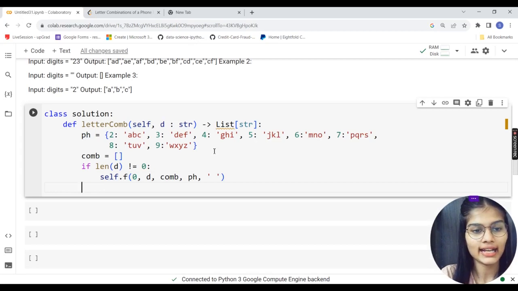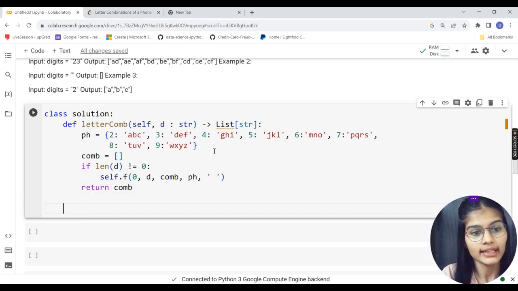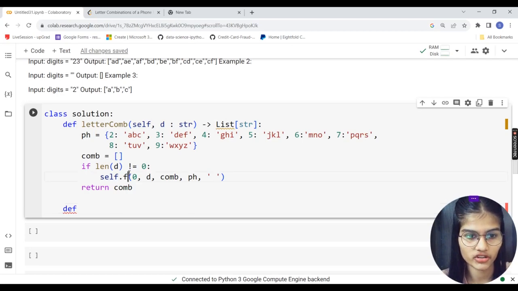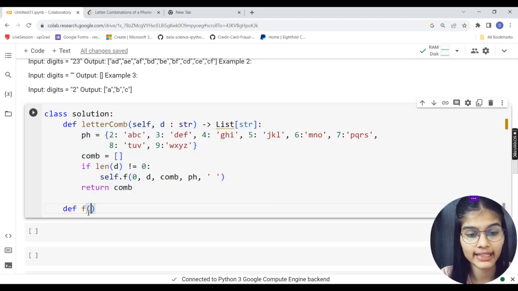Right, this thing. And I will simply return my comp, that is my combinations. The very first thing, right? Secondly, I'm making one more function, and that's this particular function, def f, and again passing the self. First of all, over here, taking i as the iterator. I'll take d as the above, which we have assigned as iterator.